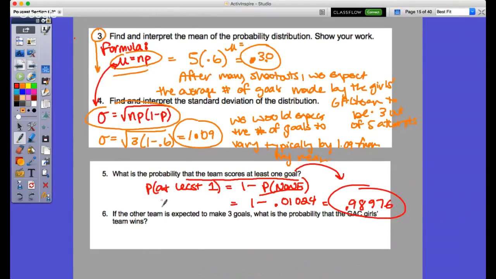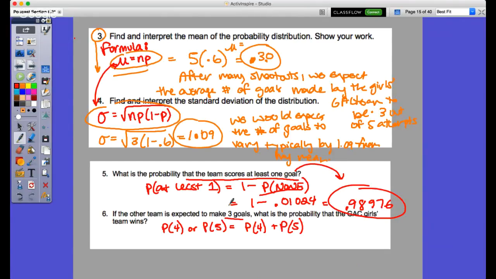Okay, number 6. Now here's the kicker. If the other team is expected to make 3 goals, okay, what is the probability the GAC girls team wins, not ties? So in order for this to be the case, we have to find the probability that they score 4 or the probability that they would score 5. Now, these are mutually exclusive. You can't do 4 and 5 at the same time. So we would simply just add the probability of getting 4 plus the probability of getting 5, okay? So what would that equal?